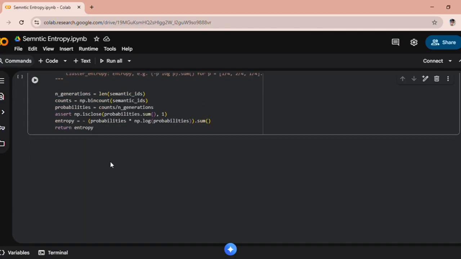So to summarize, the model generates multiple outputs for a question, and then the entailment model compares them pairwise. Then the semantically equivalent answers are grouped together, their probabilities are combined, and the entropy metrics are computed to quantify both syntactic and semantic uncertainty. This process gives a measure called semantic entropy, which captures how confident the model is, not just in the words but in meaning.